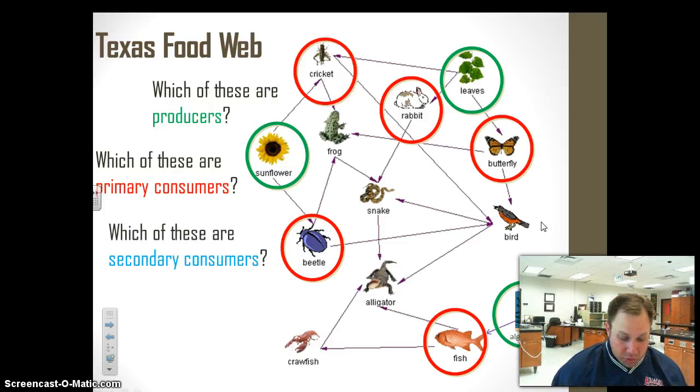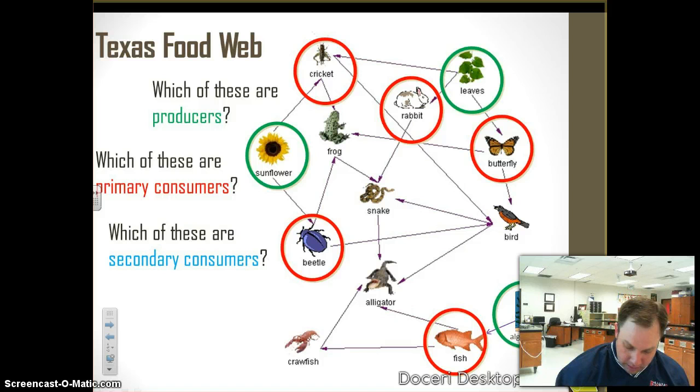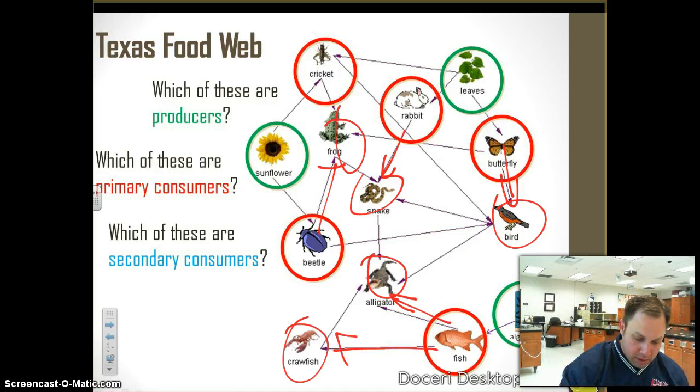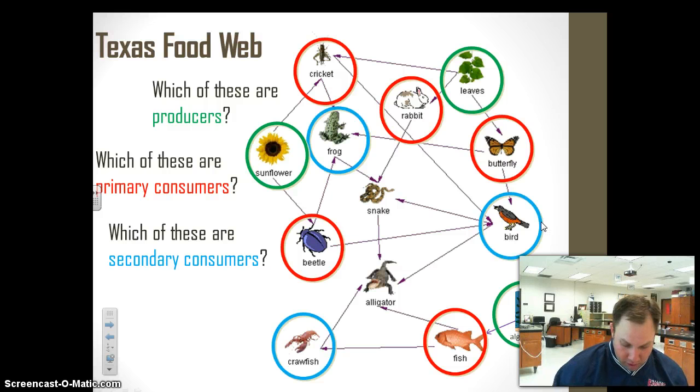And then we're going to go on to which ones of these are secondary consumers. So secondary consumers are eating the primary consumers. So in this case, I've got the bird eating the butterfly. I've got the frog eating the beetle. I've got the snake eating the rabbit. I've got the alligator eating the fish. I've got the crayfish eating the fish, and so forth. And we can see that by our circles there, the frog, the bird, the crawfish. And technically the alligator is not circled, but it could be because the alligator is eating the fish, so it would make the alligator a secondary consumer.